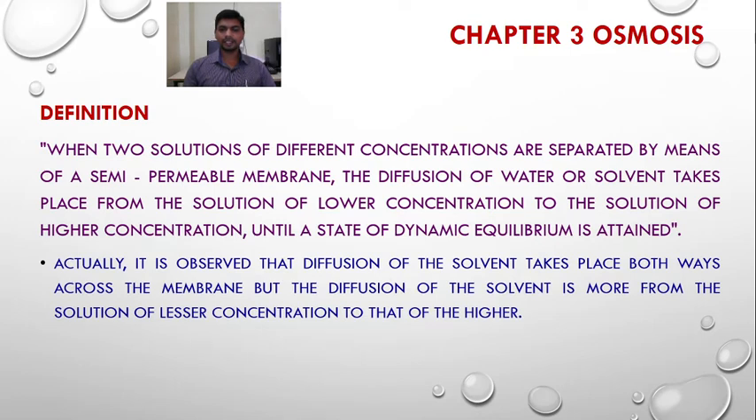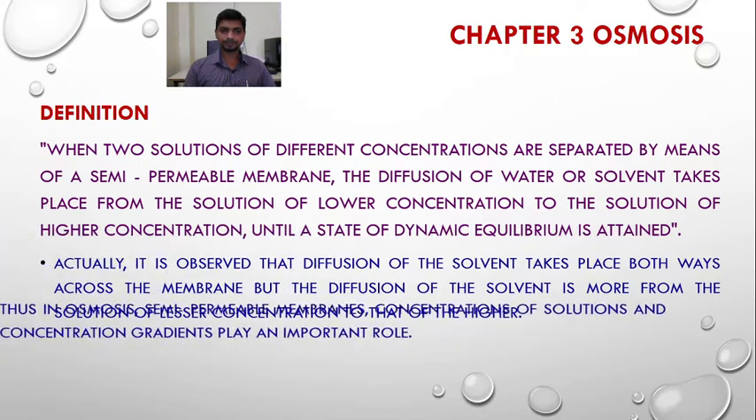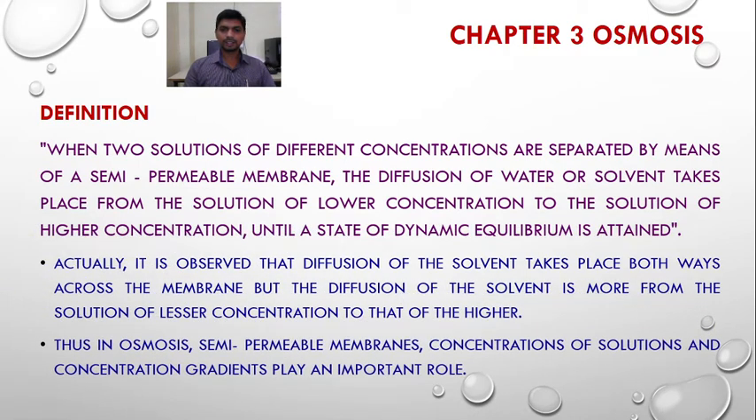Actually, it is observed that the diffusion of the solvent takes place both ways across the membrane, but the diffusion of solvent is more from the solution of lower concentration to that of higher concentration. In osmosis, the solvent moves from the solution of low concentration to the solution of high concentration, but in fact the diffusion of water takes place both ways across the membrane, with more from the low concentration side to the high concentration side. Thus in osmosis, three conditions are required.